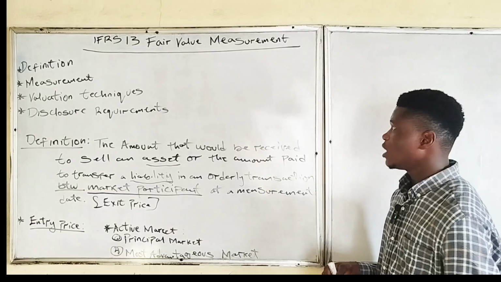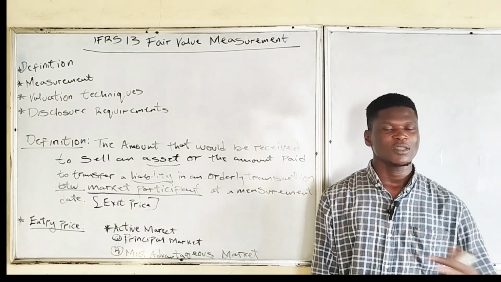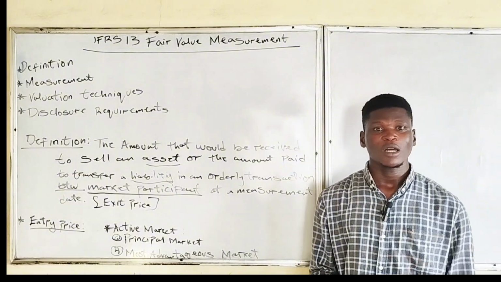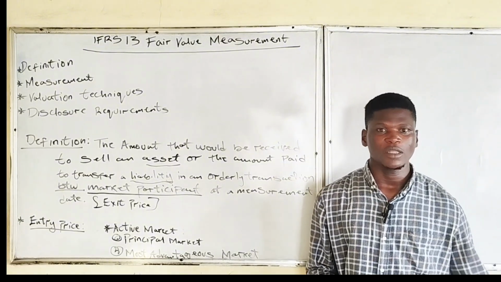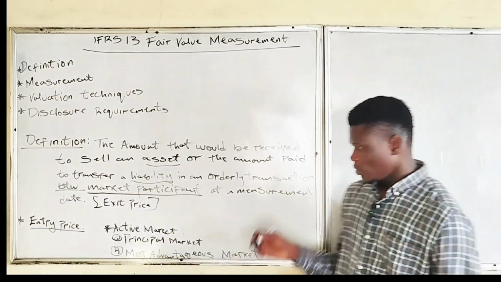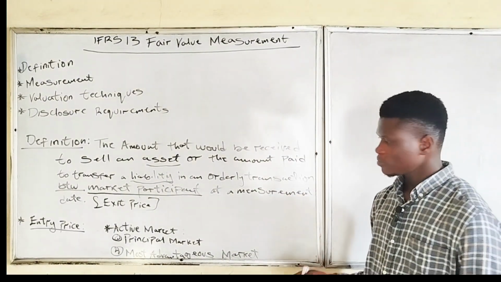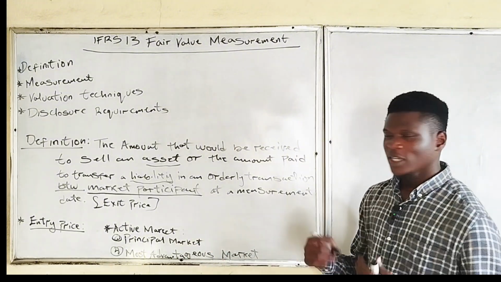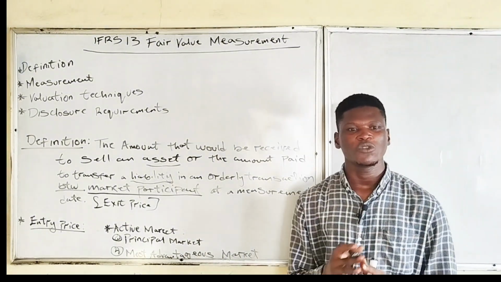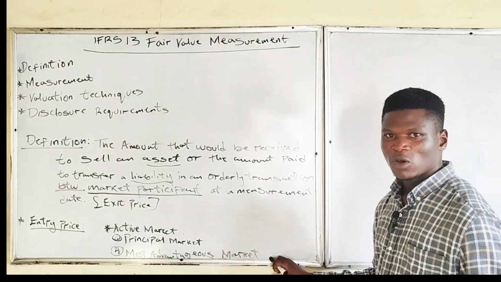So, for example, we have market A and market B. Market A sells 10,000 units of the product per month, while market B sells, let's say, 7,000. So market A becomes the principal market in this case.